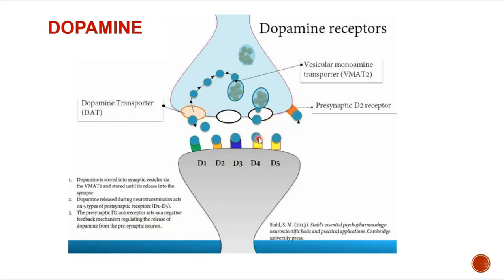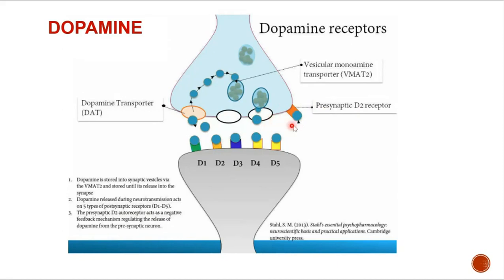It will have three routes. One, go and bind to its receptor. Other, go and bind to its transporter, which is present at the presynaptic end, go back, get packed, and stay there happily. The other is, it is going to act on its own D2 receptors, which are present at the presynaptic end, and this is going to have a negative feedback mechanism.